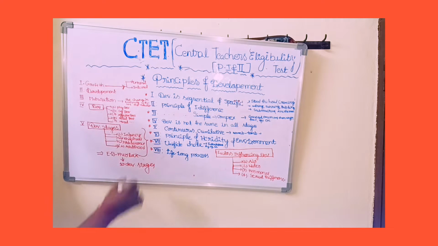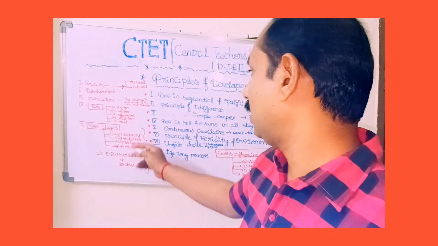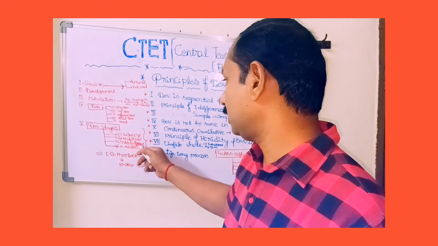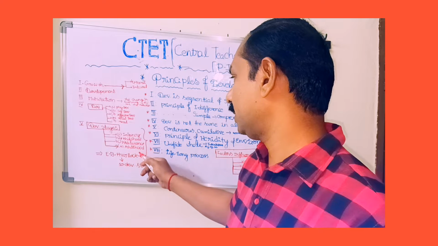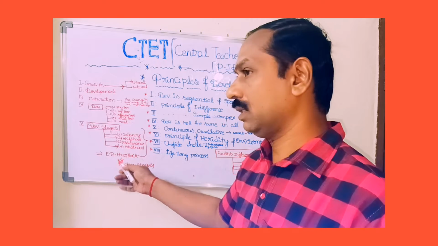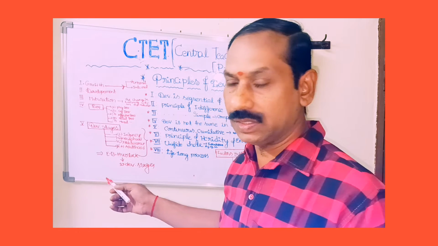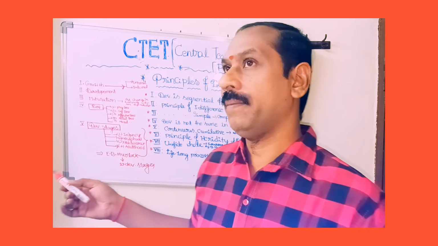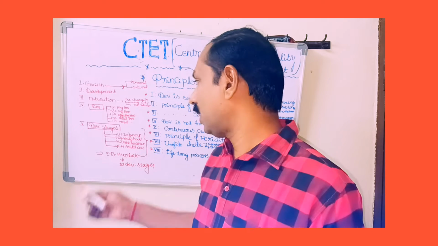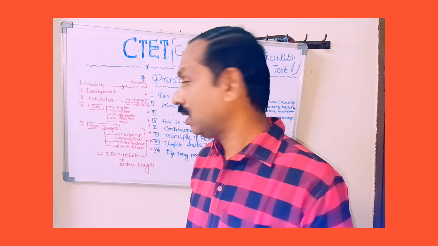But universally accepted stages are 4 stages, namely infancy stage, childhood stage, adolescence stage, adulthood stage. So, Elizabeth Hurlock, a child psychologist, developmental psychologist, has divided human development into 10 stages, whereas the universally accepted stages are 4 stages, that is infancy stage, childhood stage, adolescence stage, and adulthood stage.